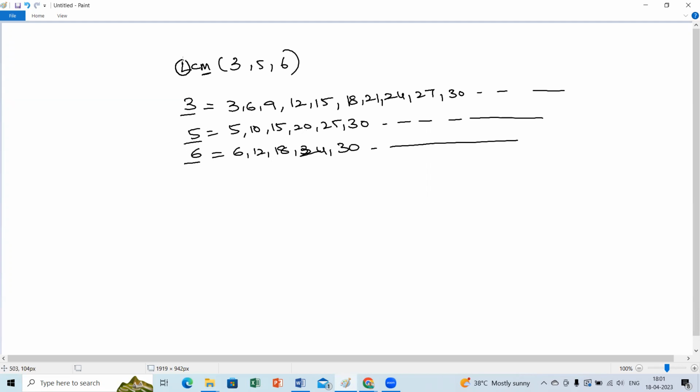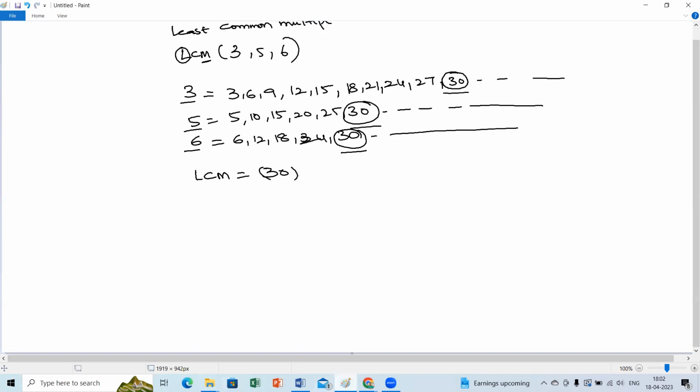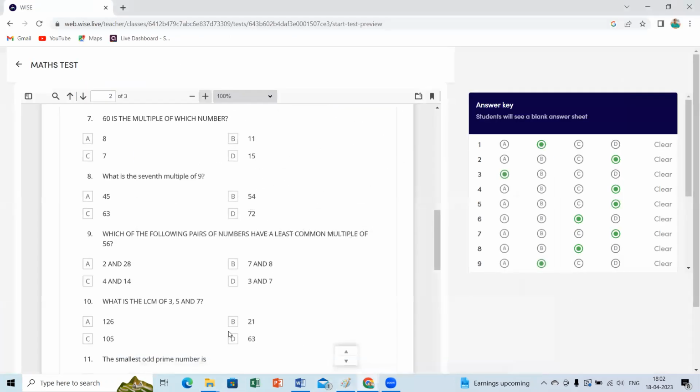LCM means, L means least, common multiple. The first common multiple we have is 30. In this case you have 30, here you have 30, here too you have 30. So what is the least common multiple among all these? 30. LCM equals 30. Okay, right. Understood, Soumya and other students? Yes, ma'am.